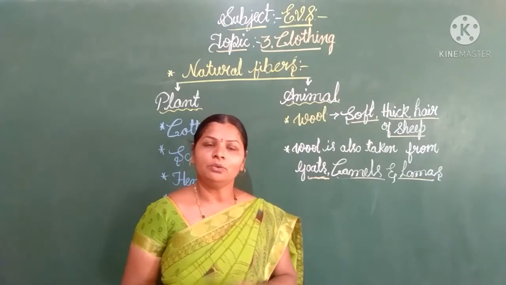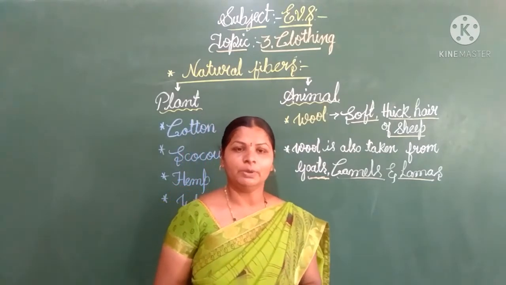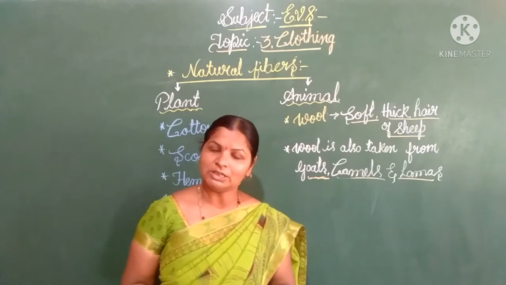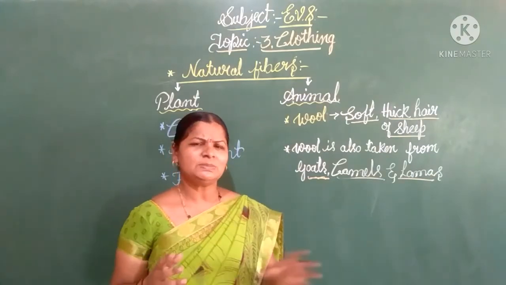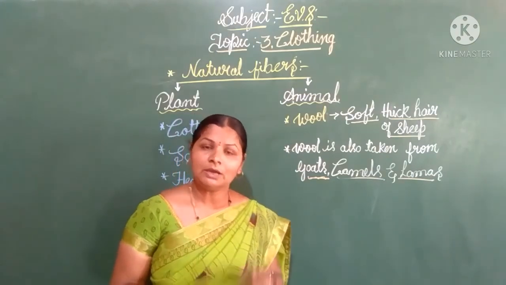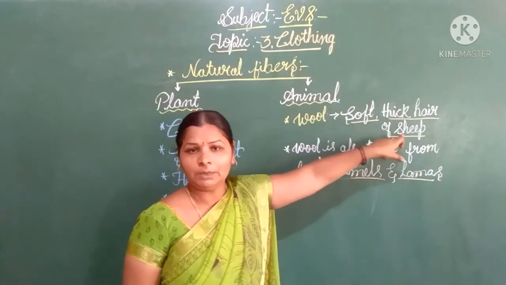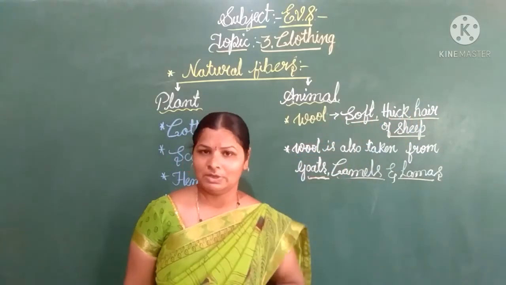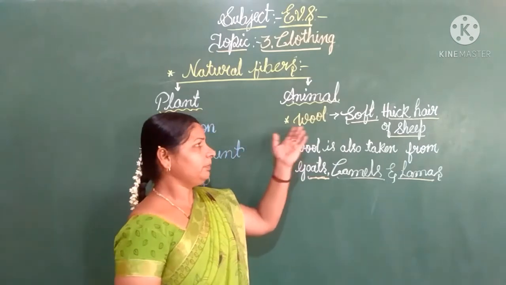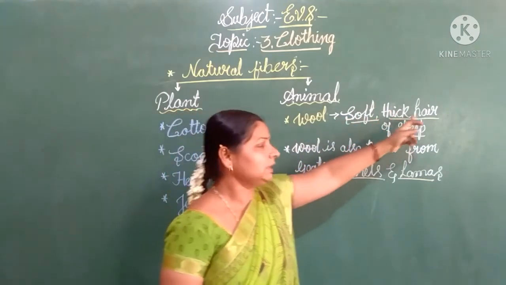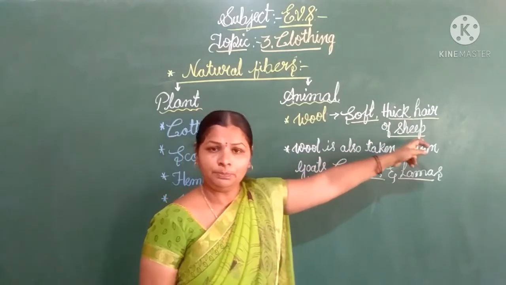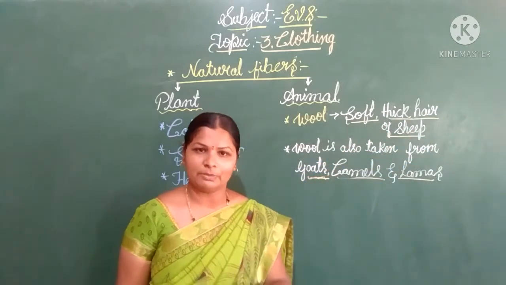Wool is also one of the natural fibers we get from animals, children. So what is meant by wool? Wool is the soft thick hair of sheep and some other mammals, children.